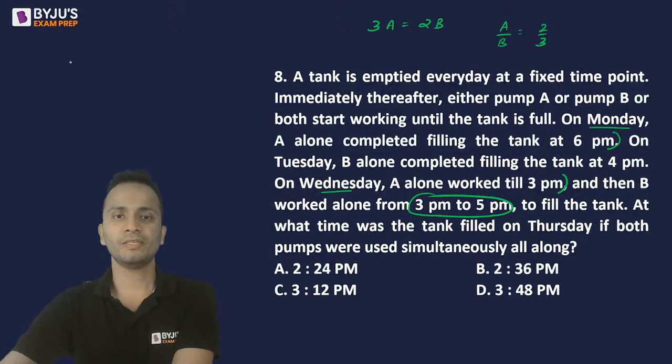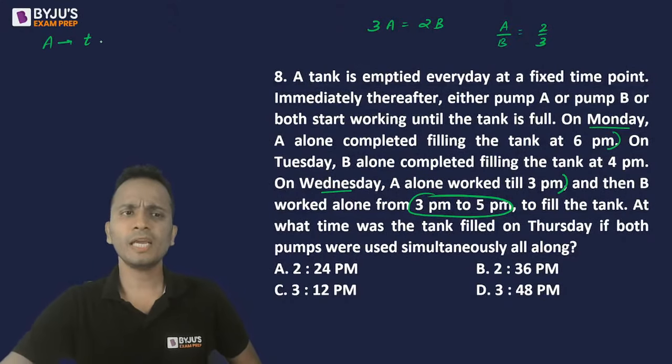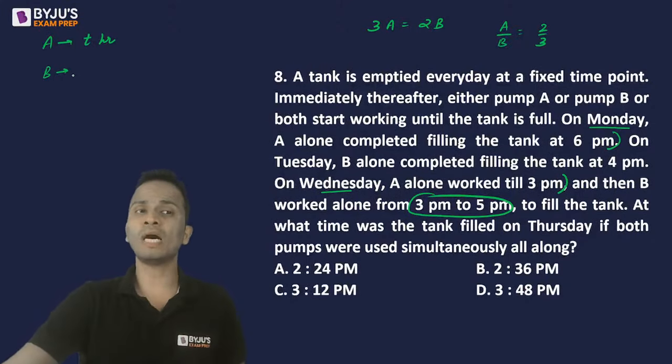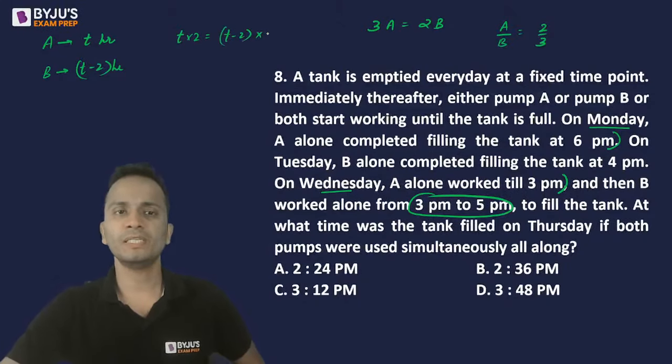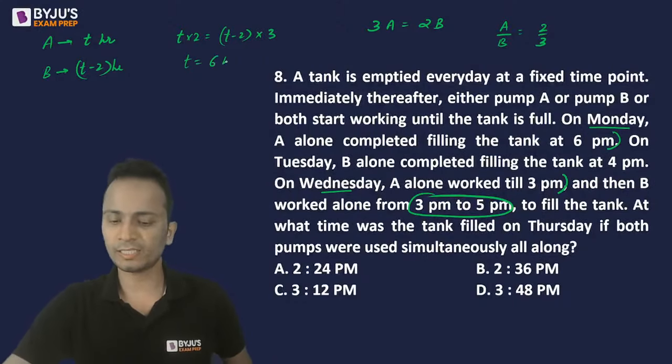On Monday, A has worked till 6 p.m. So let's say A has worked for T hours on Monday. On Tuesday, B has worked till 4 p.m., that means 2 hours less than A, so it is T minus 2 hours. And they both have finished the work. So T hours work of A, that means T multiplied by 2, is equal to T minus 2 hours work of B, that is T minus 2 multiplied by 3. From here you will get the value of T as 6 hours.